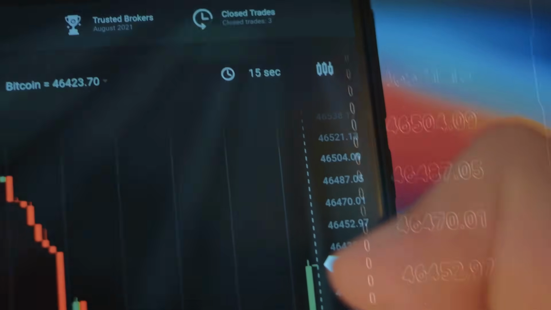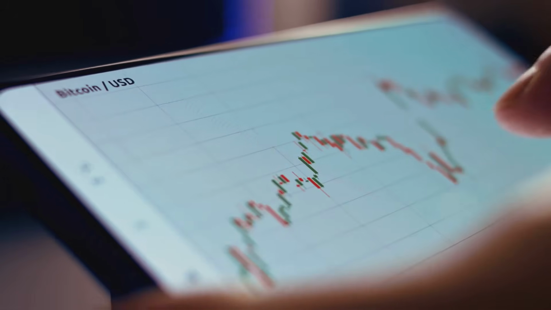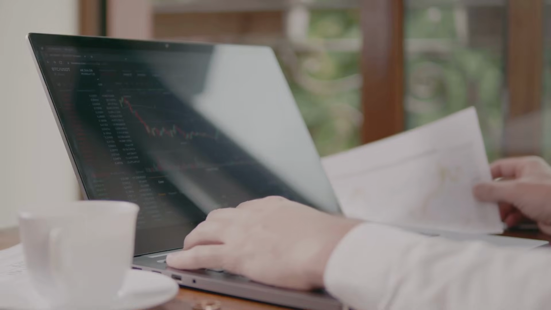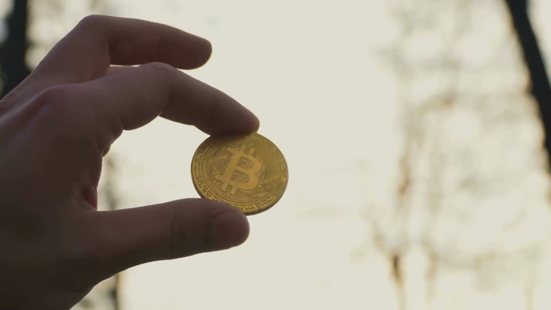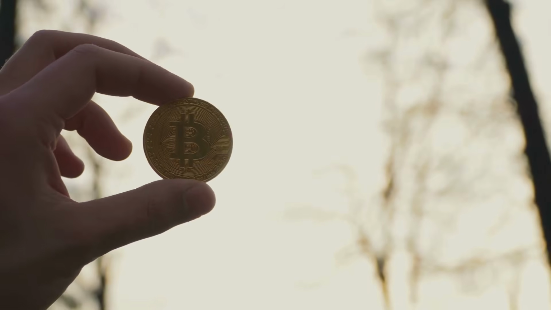Later in the year, as Bitcoin's price rose, it faced resistance near $45,000. This level had been a significant point of selling pressure in the past. Observing how Bitcoin reacted at these key levels was crucial for traders. When $45,000 was eventually broken, it acted as a new support level for a while.